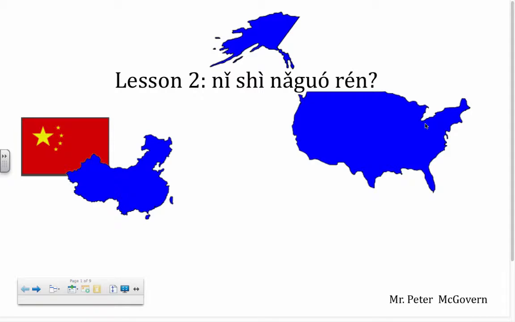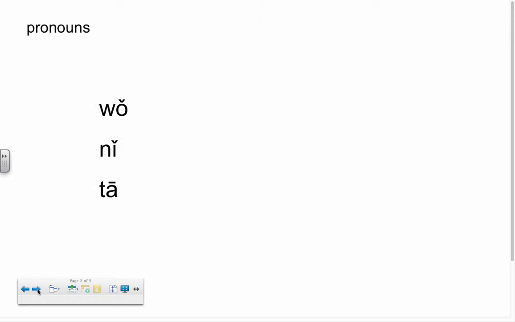So today we're going to go over lesson 2, which is called 你是哪国人? And I think you guys know what that means because we actually went over it a little bit yesterday or the other day in class. So we'll jump right in.